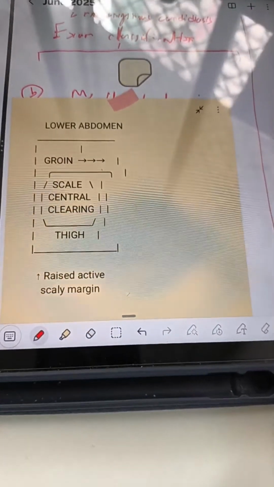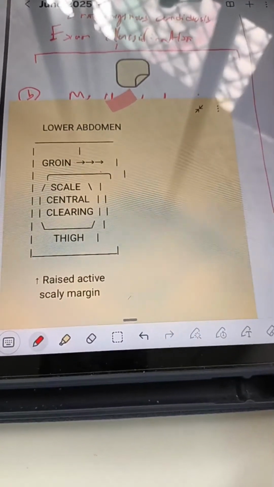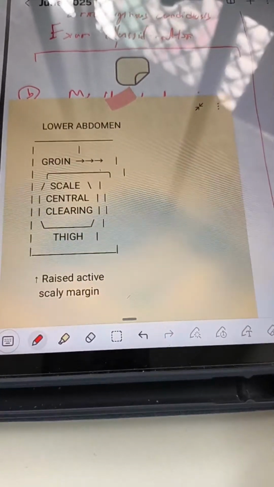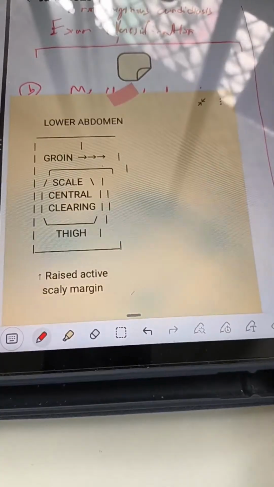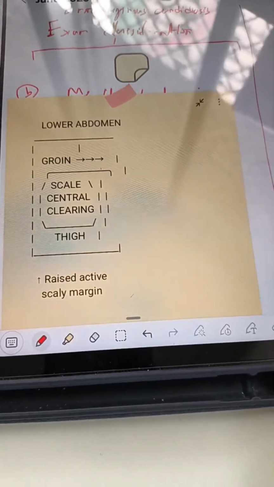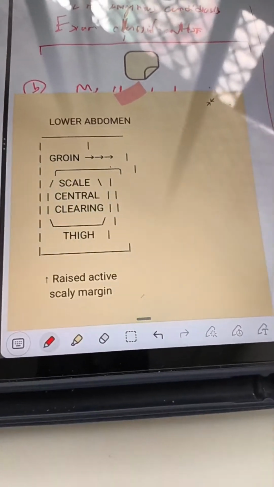If the lower abdomen is a growing area, scale and central clearing are seen, and the thigh region can also be involved. This arrow mark shows the raised active scaly margin.